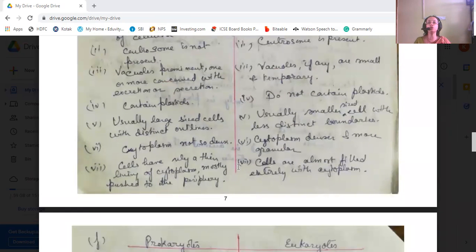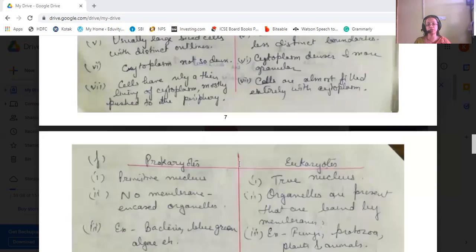Plant cells are usually large-sized with distinct outer lines, whereas animal cells are usually small-sized with less distinct boundaries. In plant cells, the cytoplasm is not so dense, but in animal cells, the cytoplasm is dense and more granular. Plant cells have only a thin lining of cytoplasm, mostly pushed to the periphery. But animal cells are almost filled entirely with cytoplasm.